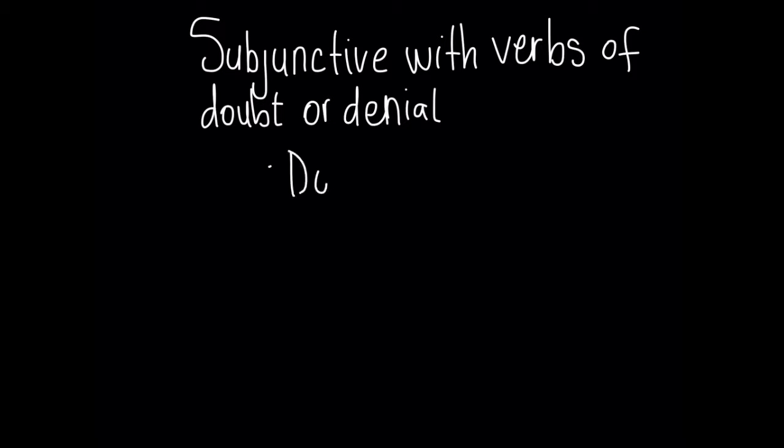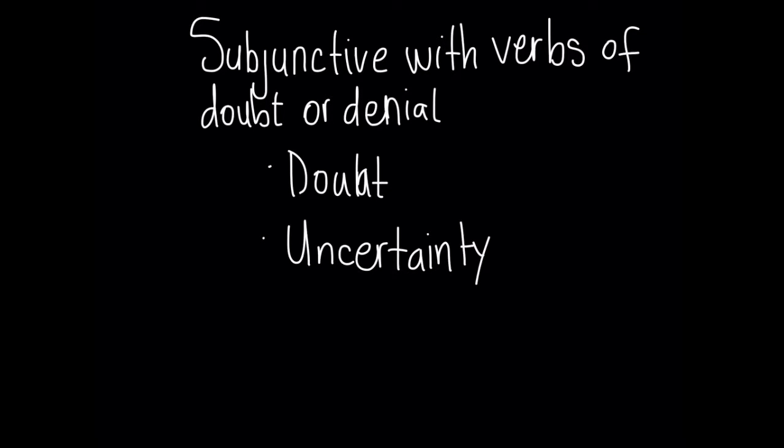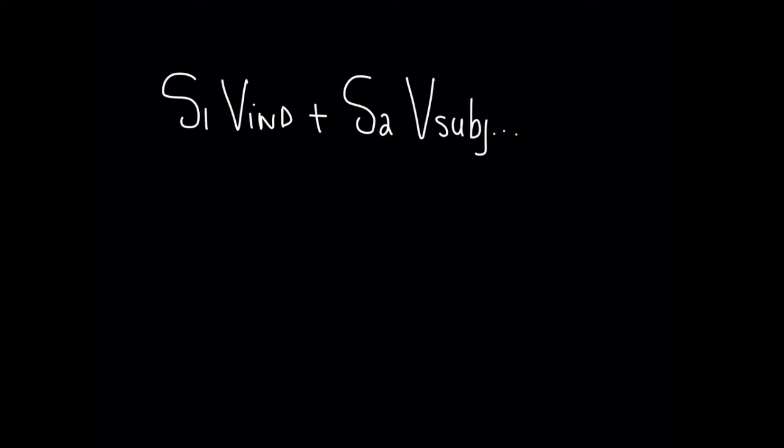when we want to express doubt, obviously, uncertainty, or when we want to negate something. So, doubt and denial follow the same structure as with the other uses. Subject 1, verb in indicative. Subject 2, verb in subjunctive.